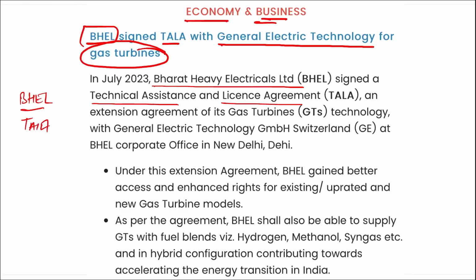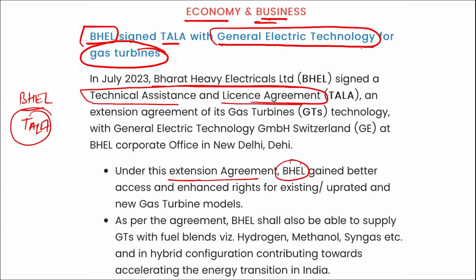What is this TALA? That is your technical assistance and license agreement. They signed this with General Electric Technology, and that is for the gas turbines. Correct? Under this extension agreement, BHEL gained better access and enhanced rights for existing, upgraded, and new gas turbine models. As per the agreement, BHEL shall also be able to supply GTs with fuel blends,